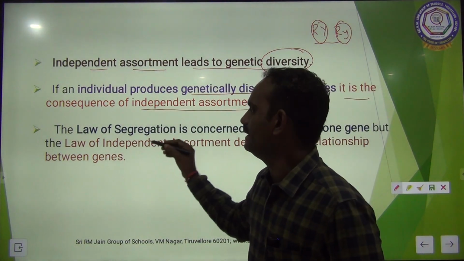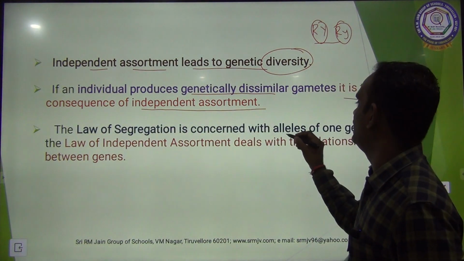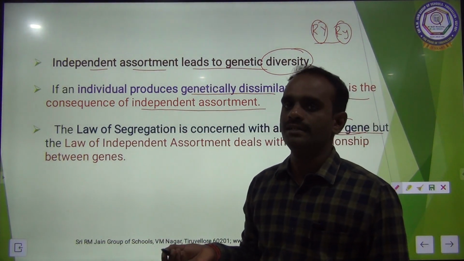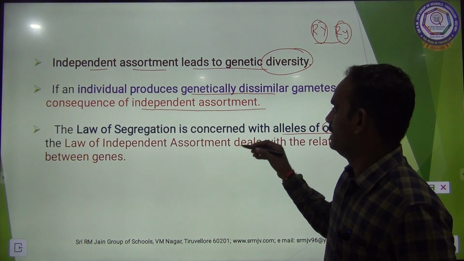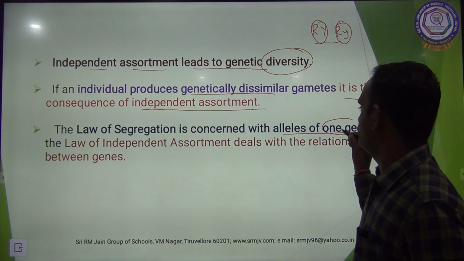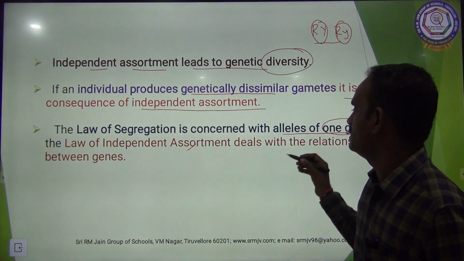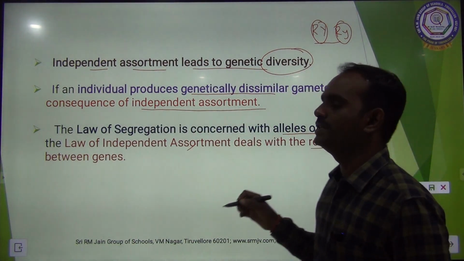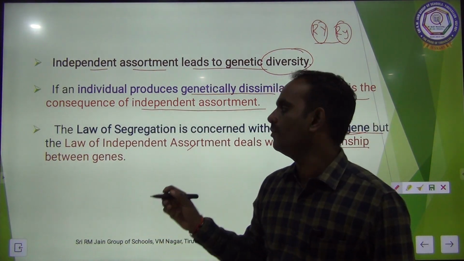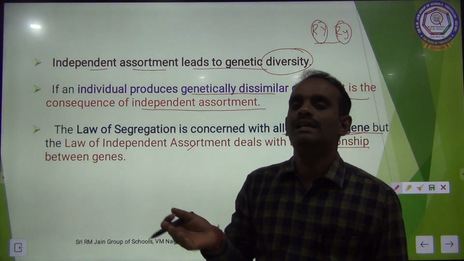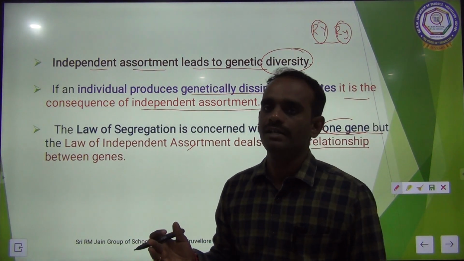The law of segregation is concerned with alleles of one gene. The law of independent assortment deals with the relationship between the genes. So the law of independent assortment concerns only the relationship between the genes. Clear?